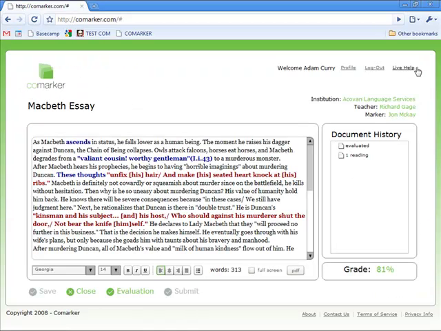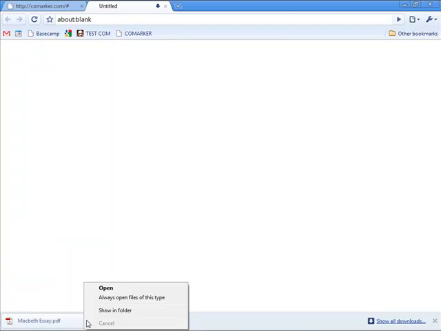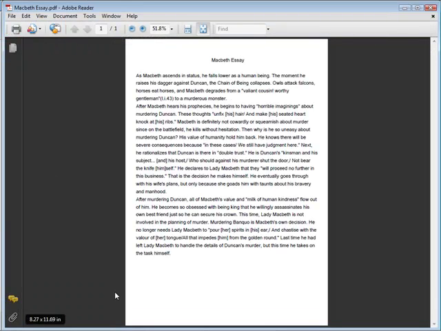The last thing to do before closing, though, is if you want to print a document for your own records, you can choose the PDF option. So COMARKER will convert it into a PDF file, which has no comments on it, no formatting or anything like that, no marks, and it's based on the final version of the document, so that you can have something for your own records or for paper submission if that is necessary in your class.